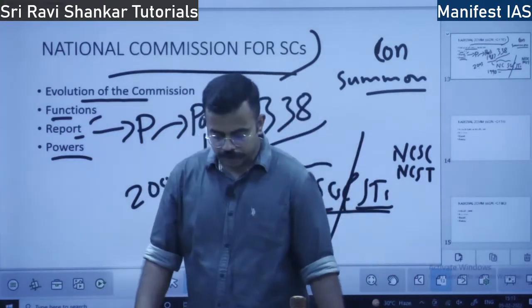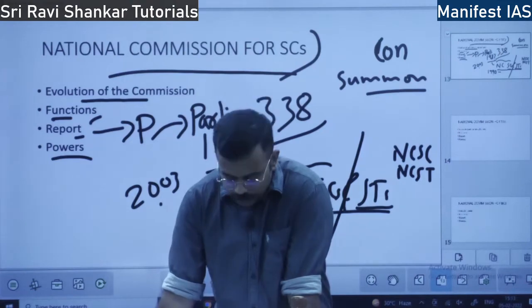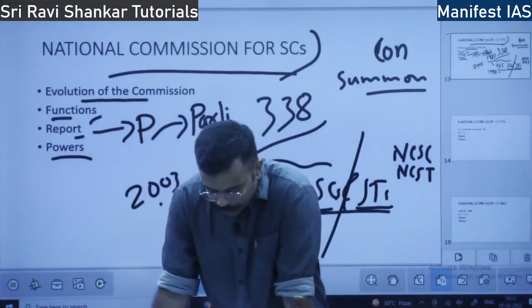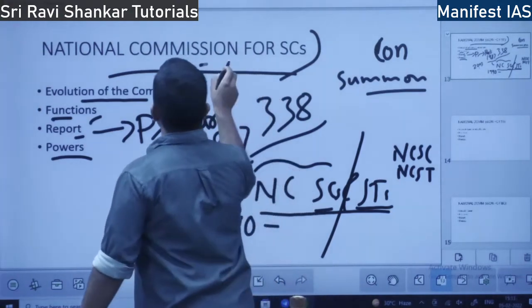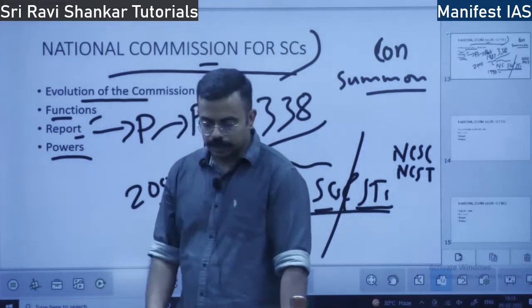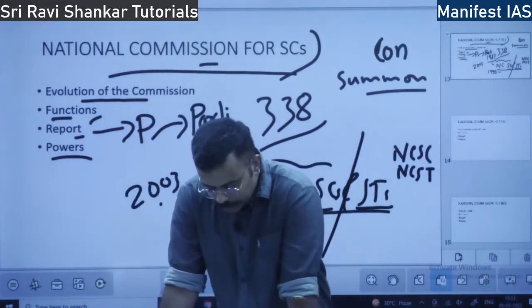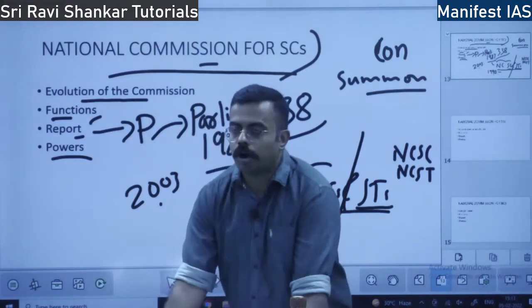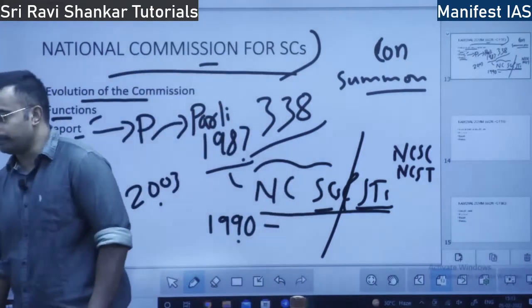That is one power. They can also ask for any document from the government, and for evidence of crimes committed against SCs. They can ask for public records, which government officers hold.